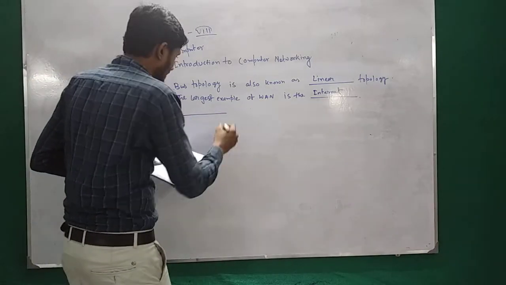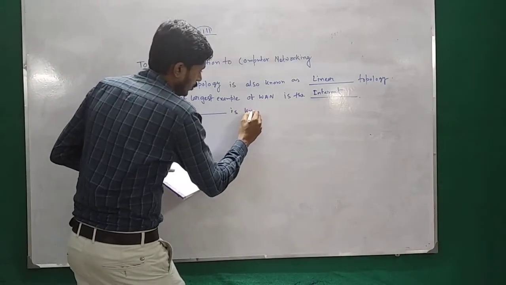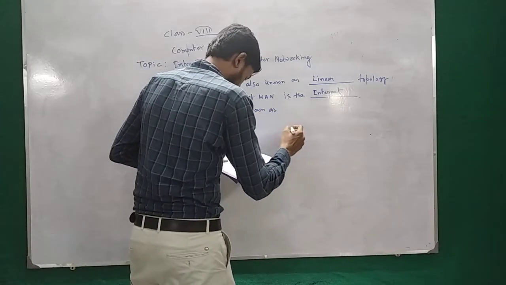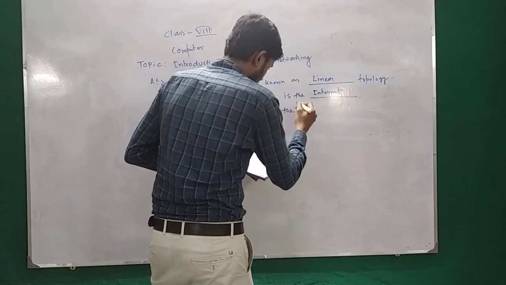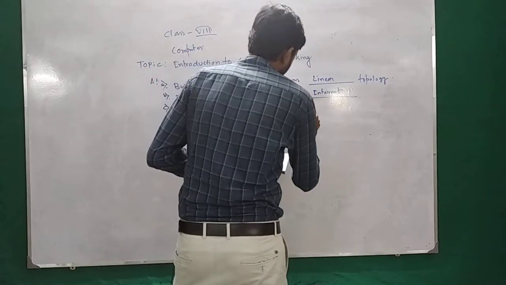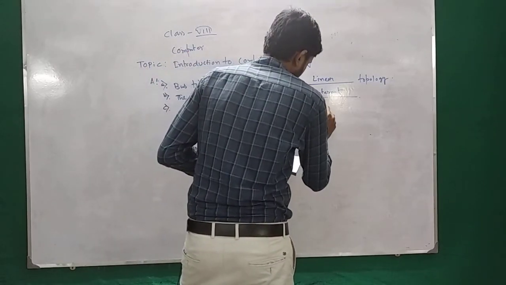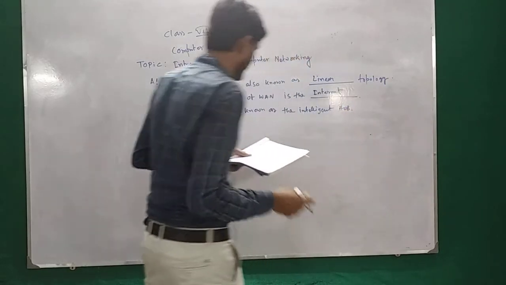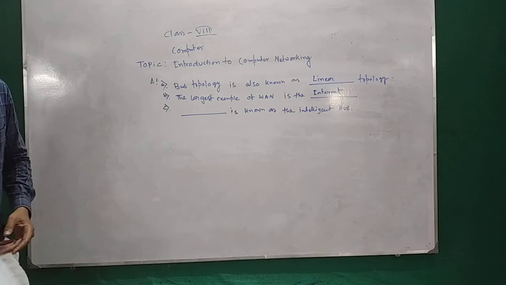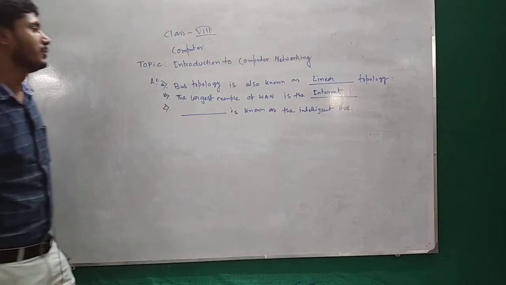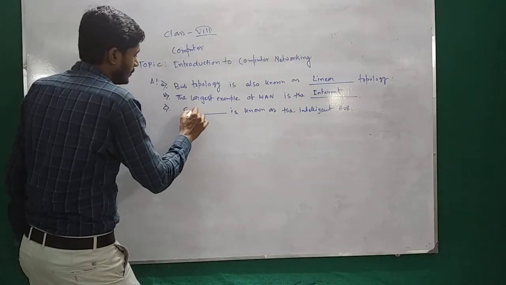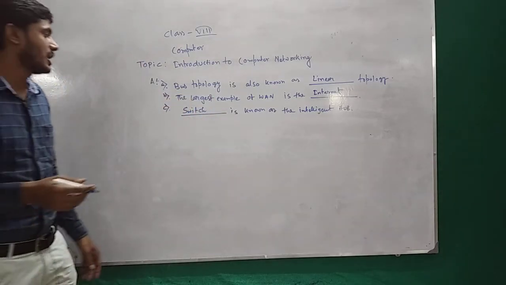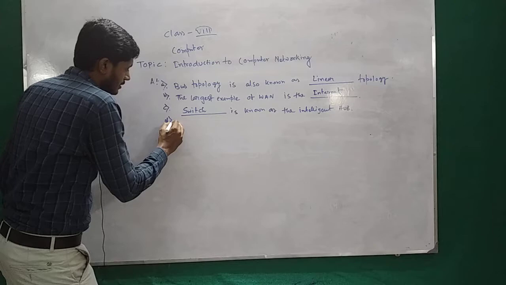Blank means dash is known as the intelligent hub. So dash is known as the intelligent hub. So the answer is switch. SWITCH. Switch is known as the intelligent hub. Next, question number D.